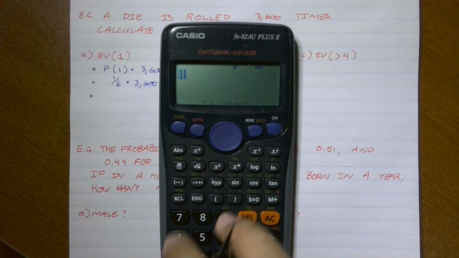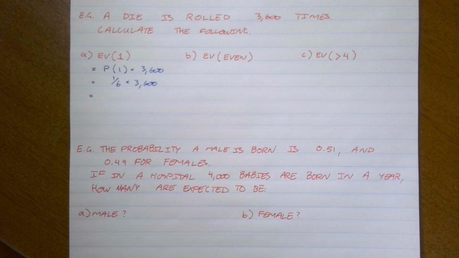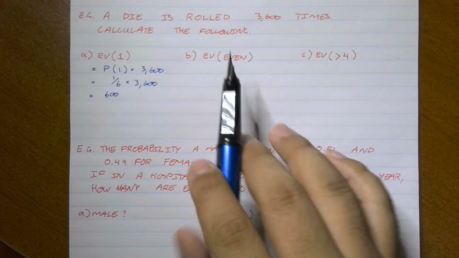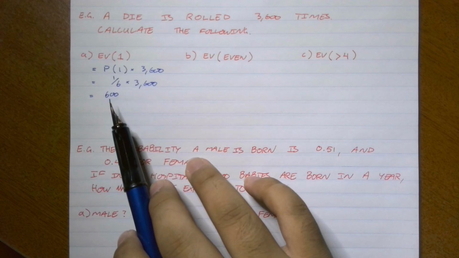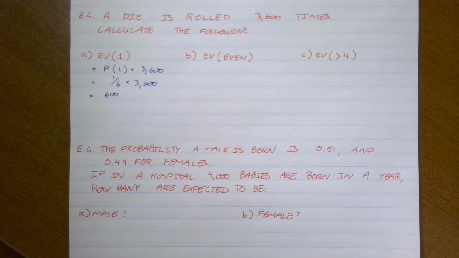Using our calculator, 1 in 6 times 3,600 gives us 600 times. So we would expect the number 1 to show itself 600 times if we rolled a die 3,600 times.